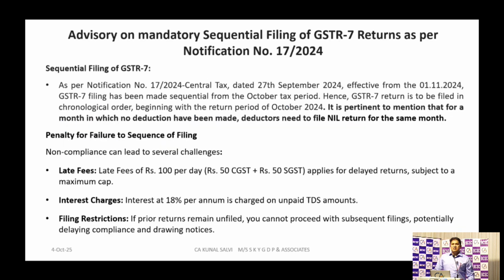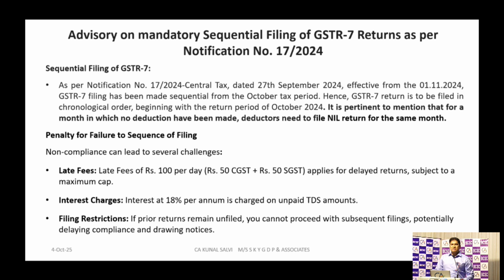If you have not filed that GSTR 7, obviously there is a late fee. The late fee is 100 rupees per day, that is 50 rupees under CGST and 50 rupees under SGST. If you have not paid the GST within the time, there is also 18% per annum interest. So you have to calculate that interest on the late payment of your TDS to the government.